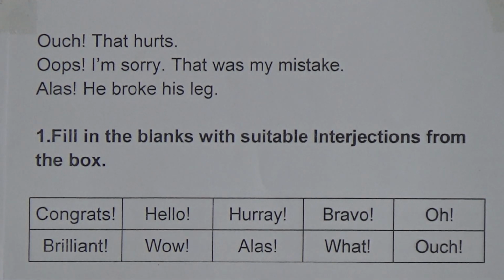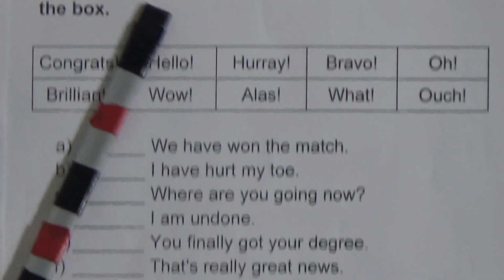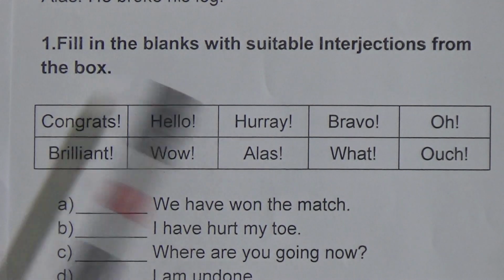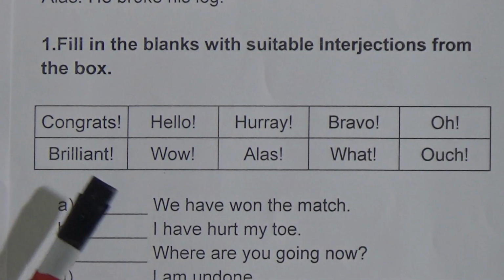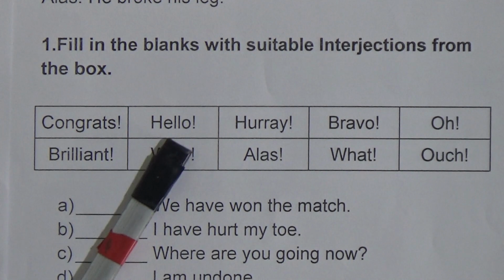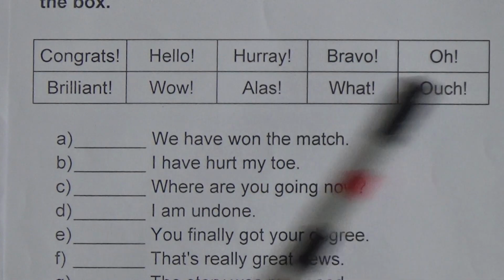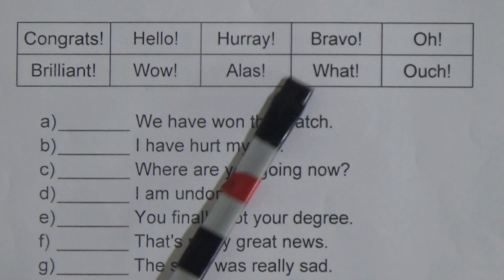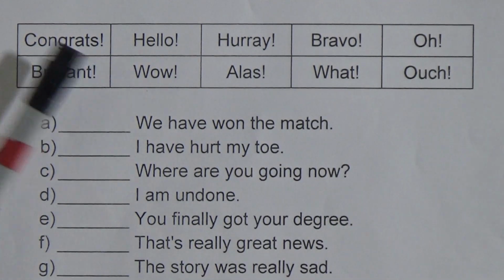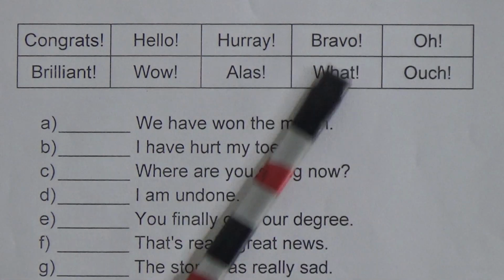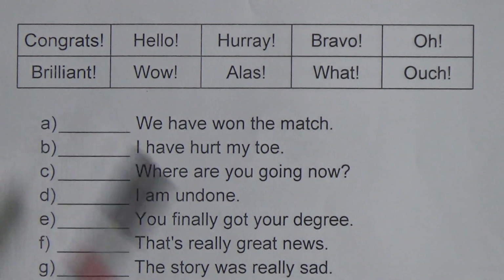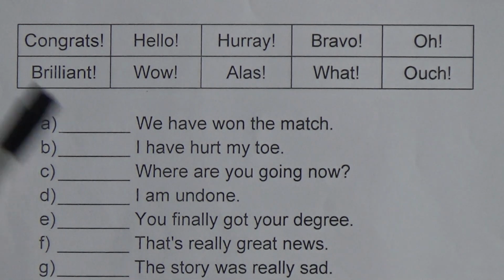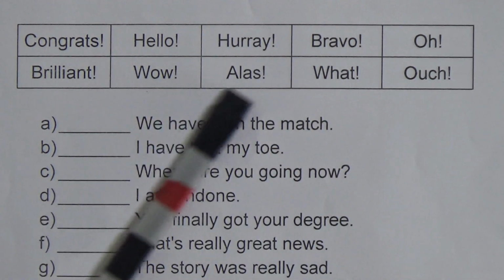Now we will do some exercise. Now look, fill in the blanks with suitable interjections from the box. So what are the interjections in this box? Congrats, hello, hooray, bravo, oh, brilliant, wow, alas, what, ouch. So there are 10 interjections, and there are 10 sentences. You need to fill in the blanks by using those interjections.